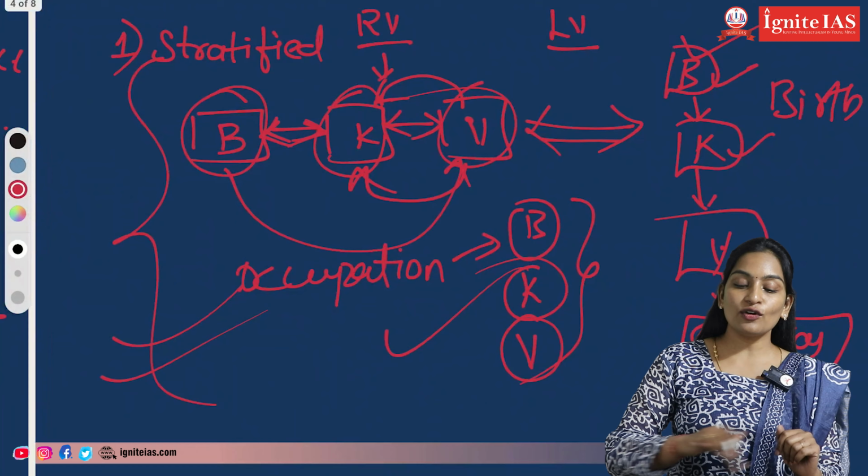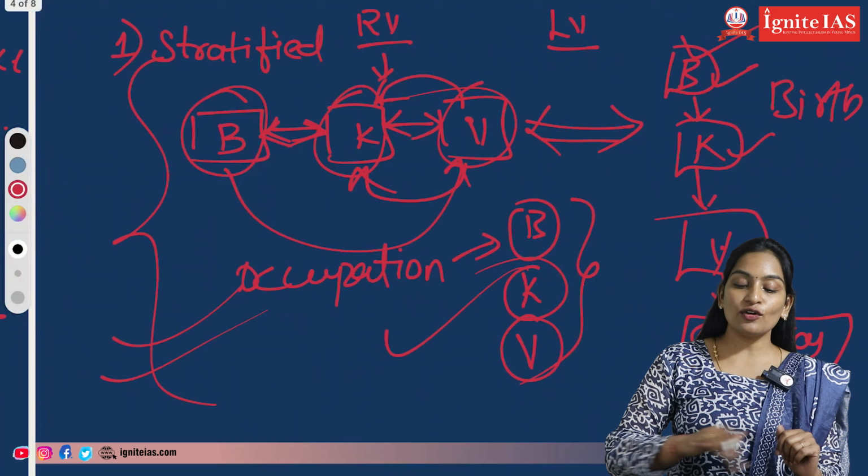Let's directly get into the topic through a mains answer. Recently in UPSC 2024, there was a question, you can see here on the screen: underline the changes in the field of society and economy from Rigvedic to later Vedic period. We all know that when we read about the Rigvedic period and later Vedic period, we concentrate on the years. Rigvedic period is from 1500 to 1000 BC, and later Vedic period is from 1000 BC to 600 BC. But do you think that with this factual information you can write that answer? The question is about the changes.